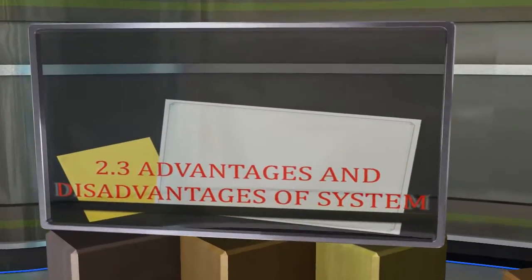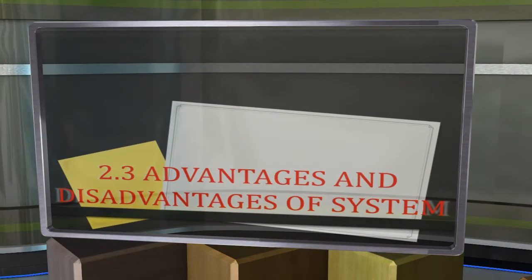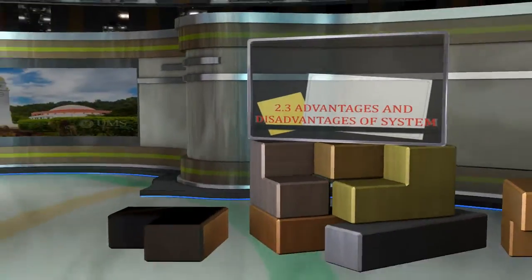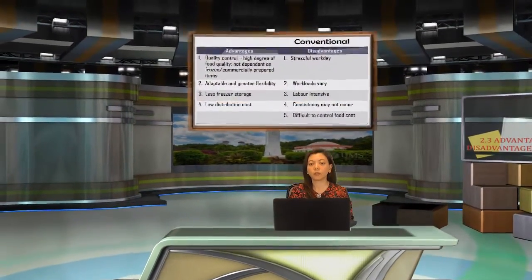Okay, now I'll talk about the advantages and disadvantages of each system. Like I mentioned in the previous topic, there are 4 types of system. So we look into what are the advantages and disadvantages of each of these systems. So the first one is conventional.